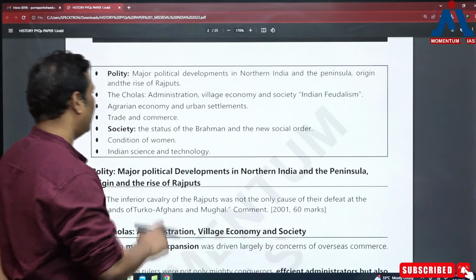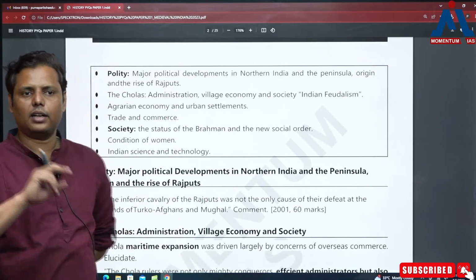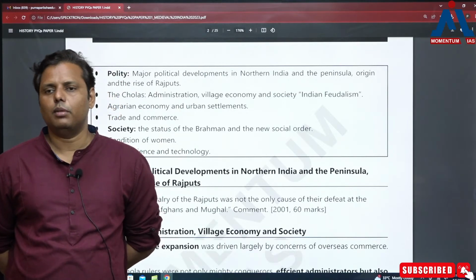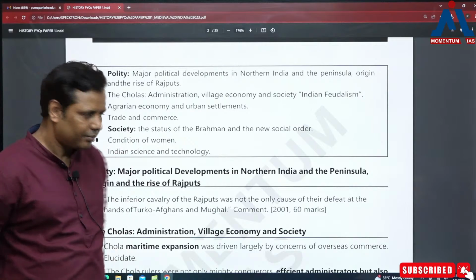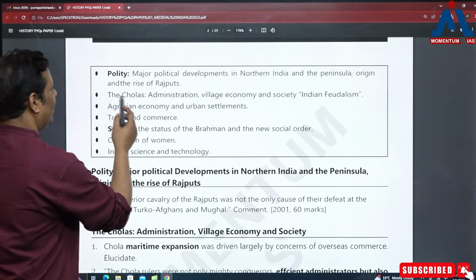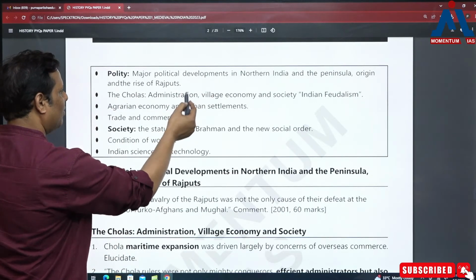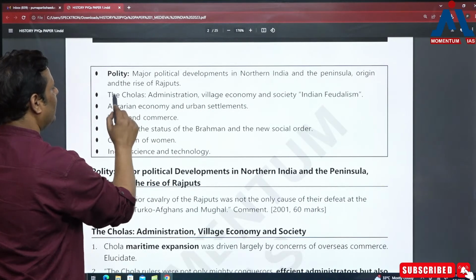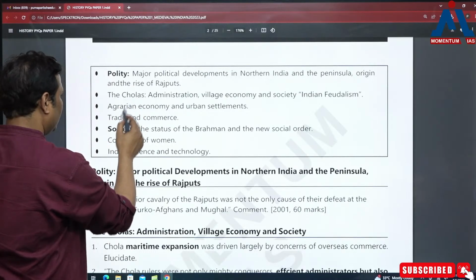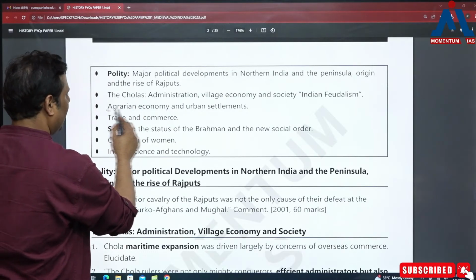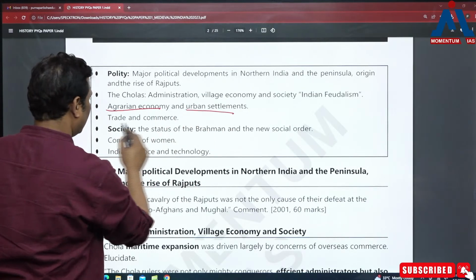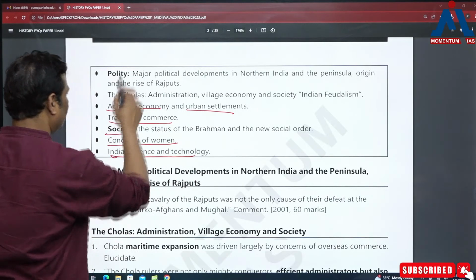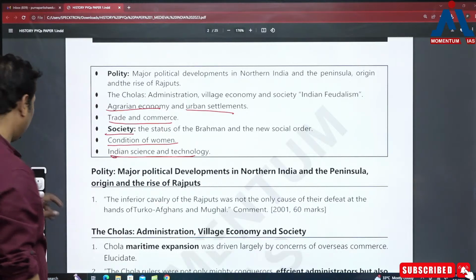What I believe is that early medieval was not that important initially, but now it has become very important. Specifically, if you see the topics, like in polity: the major developments in northern India and the peninsula, the origin and rise of Rajputs, then the Cholas, then the agrarian economy and urban settlements, trade and commerce, society, the condition of women, Indian science and technology. These are the various subtopics in this, right?